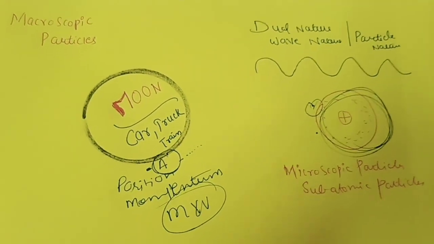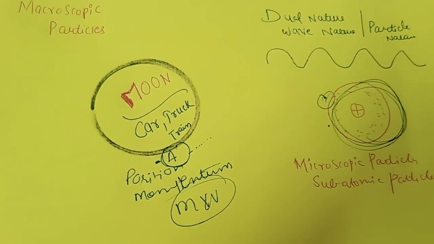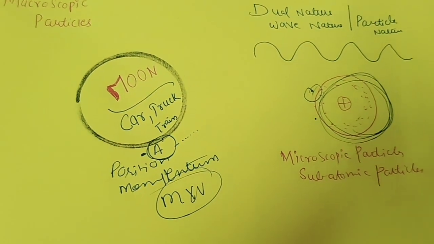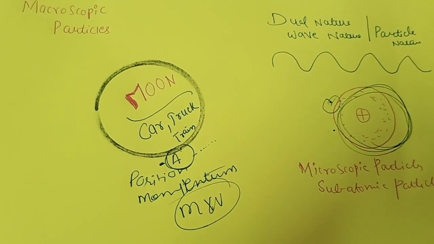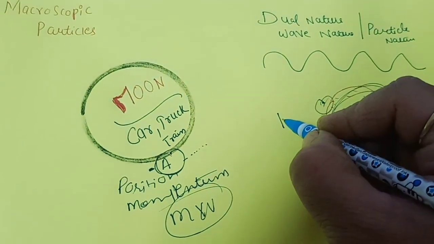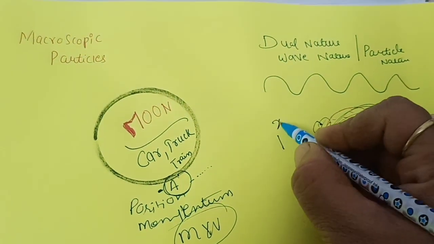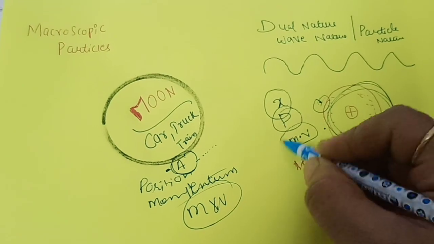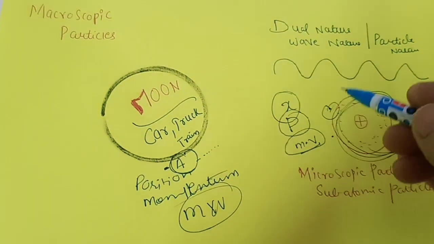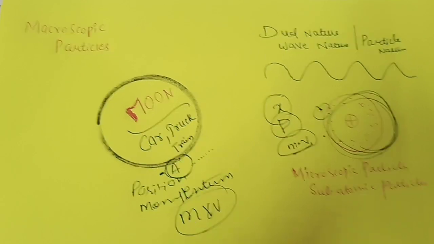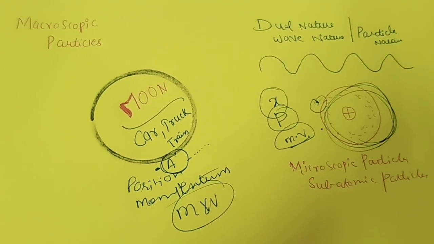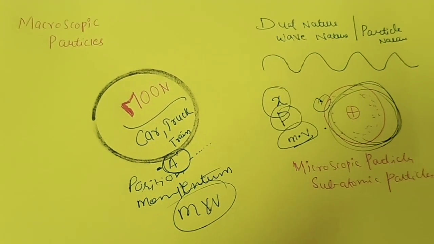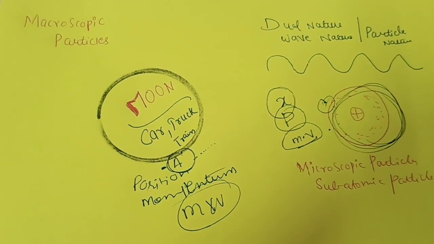So Heisenberg is explaining that we cannot determine simultaneously, at the same time, both the position and the momentum of a microscopic particle with certainty. If we know the position of the microscopic particle with certainty, then its momentum, that is p, the product of mass and velocity, will be uncertain. Either one of the things can be determined with certainty, but both cannot be determined simultaneously for any microscopic particle. Now let us look at the Heisenberg uncertainty principle in detail.